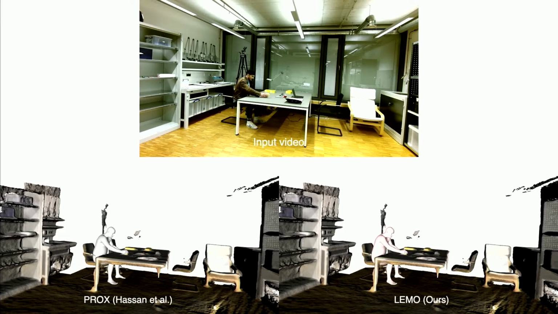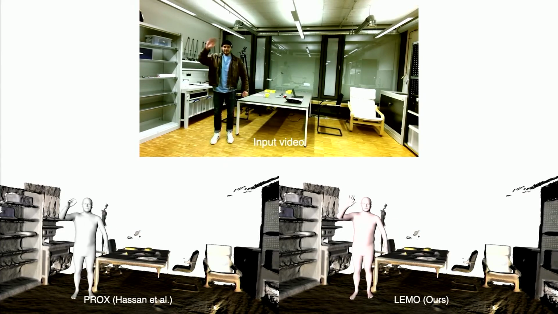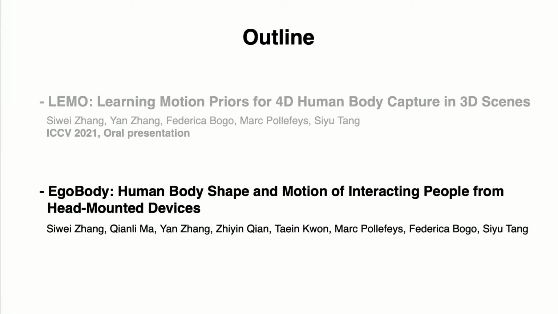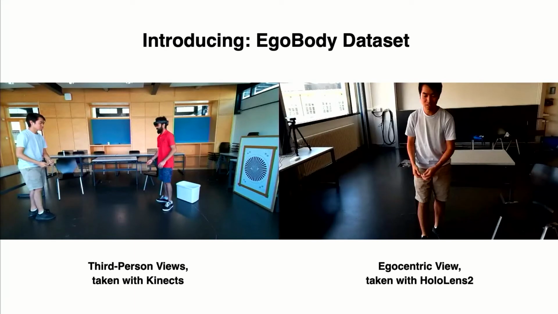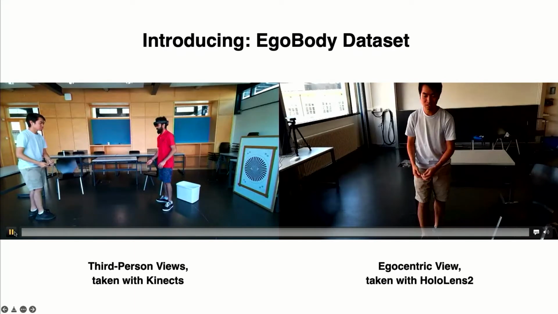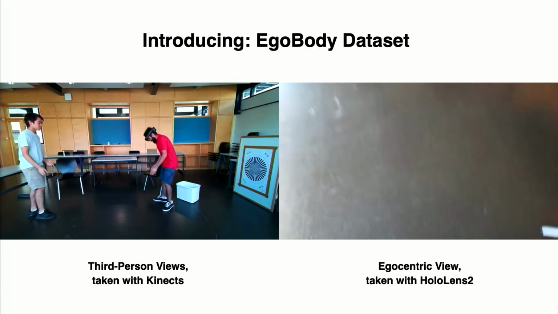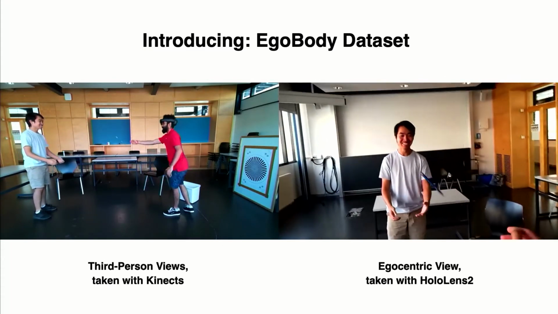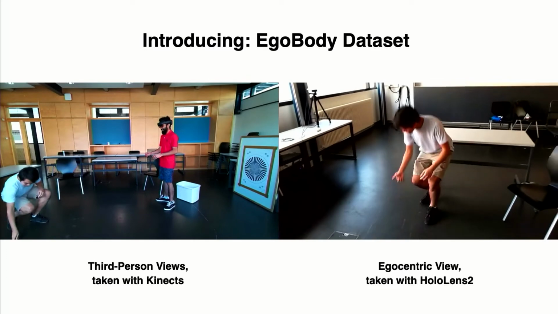So with LEMO, we can acquire a lightweight motion capture system, and based on that, we extend it to the multi-camera setup. And we capture the EgoBody dataset. It's a large-scale egocentric dataset for 3D human body shape, motion, and pose of interacting people during social interactions in complex 3D scenes. It has multiple synchronized data modalities from both the egocentric and the third-person views.